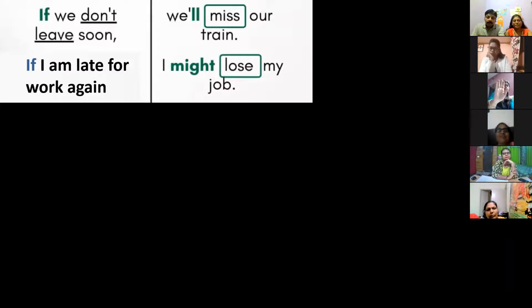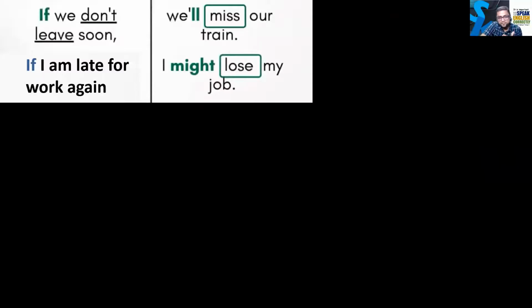Okay, Sharmila, can you tell me? Second condition, sir. Sir, type 1. Yes, sir, type 1, because will and might is there. That's why it is type 1. Okay, see, this is a type 1 conditional.